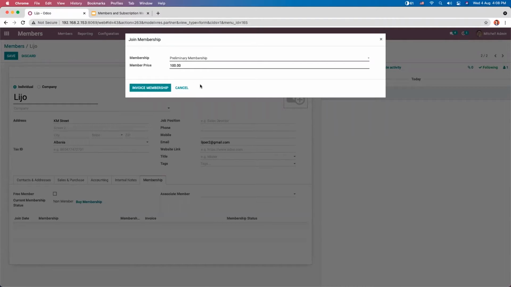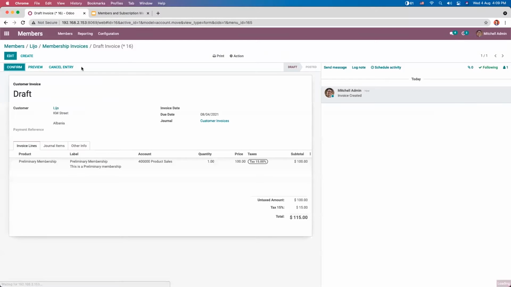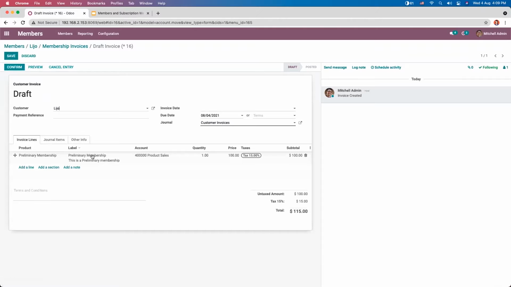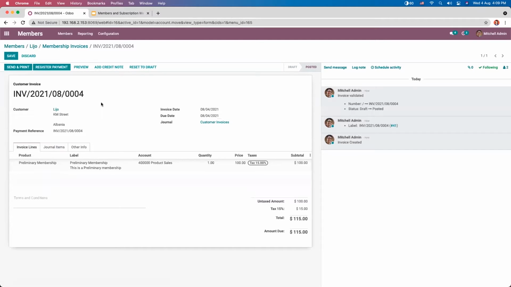Now, how to invoice a membership? For that, just click on invoice membership. So the user can purchase a membership, and here we can see that a membership invoice is automatically created, that is, a draft invoice is created. Here you can see the customer name, invoice date, due date of the invoice, and the product is added. Here we can see the subtotal. Now we can confirm or post the invoice. You can see that it's posted.